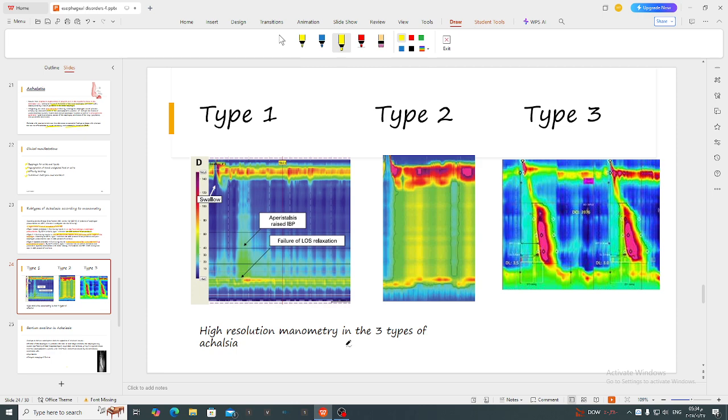This is a high resolution manometry. In type 1, you don't have really significant peristalsis. Here you have simultaneous pressurization in the whole esophagus, and here you have premature contraction in the lower esophagus.